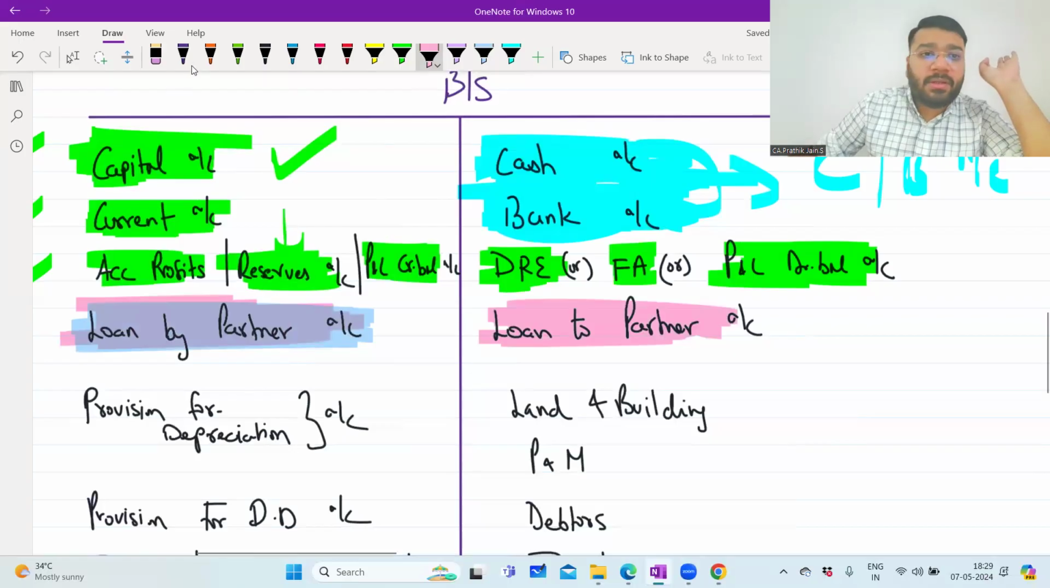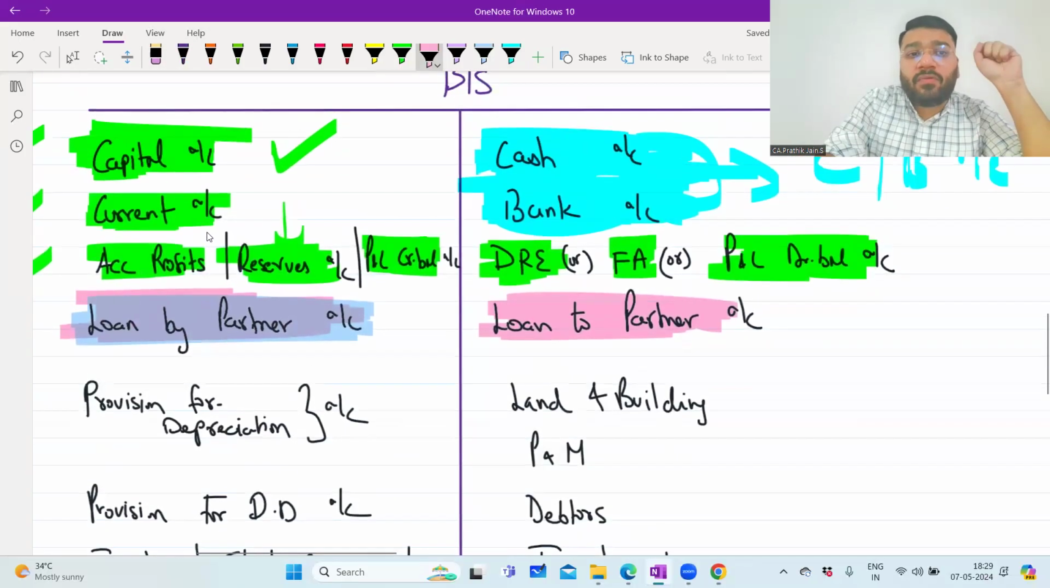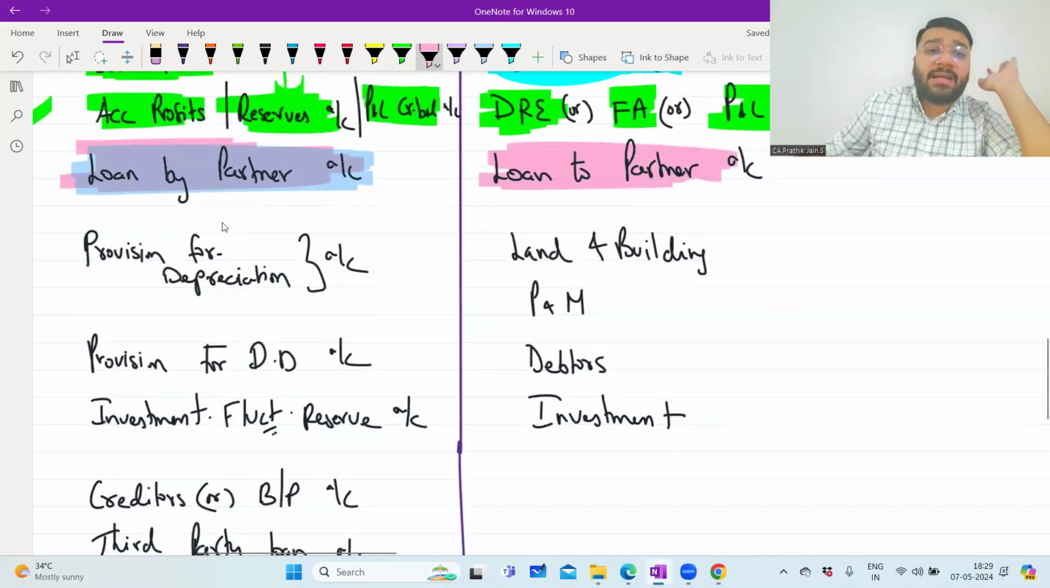Clear this point? Now, sir, what to do with the remaining items? So far, you opened 1, 2, 3, 4 ledgers. So what to do with the remaining assets, sir, such as land and building?